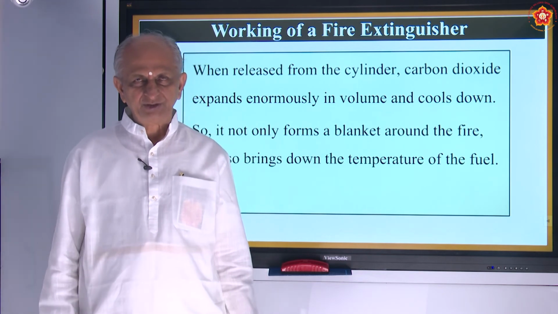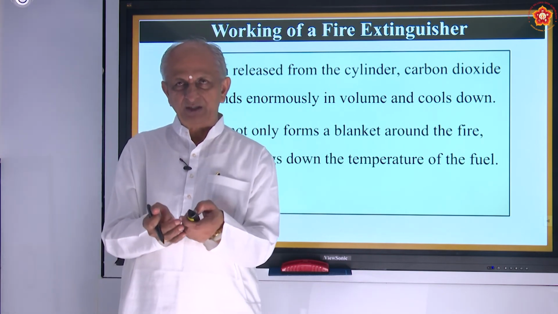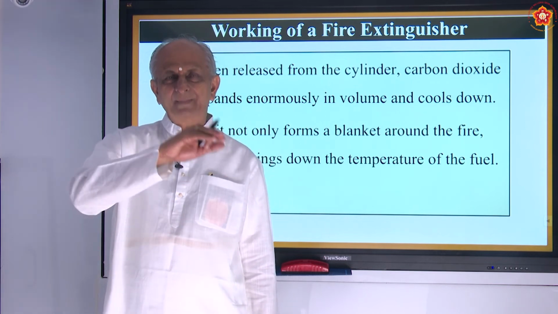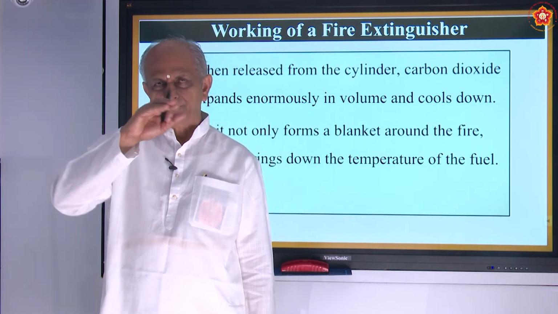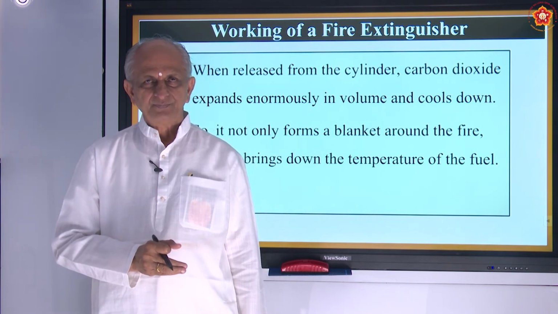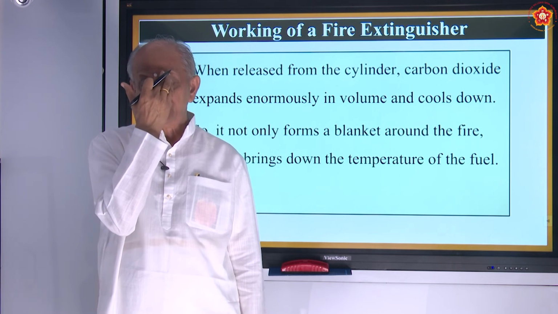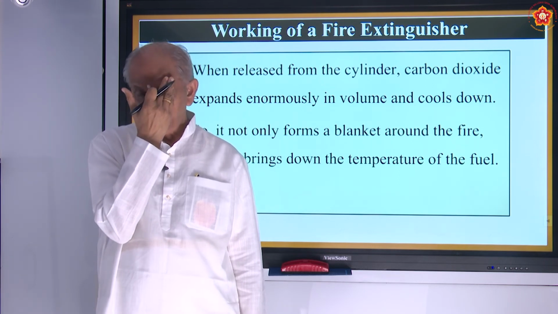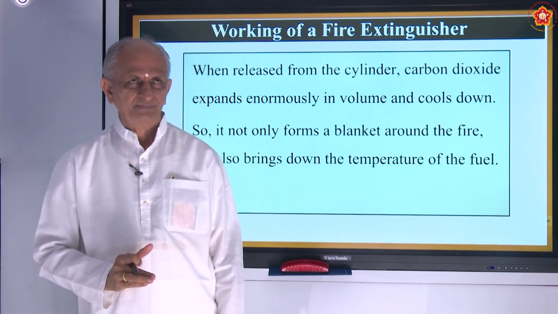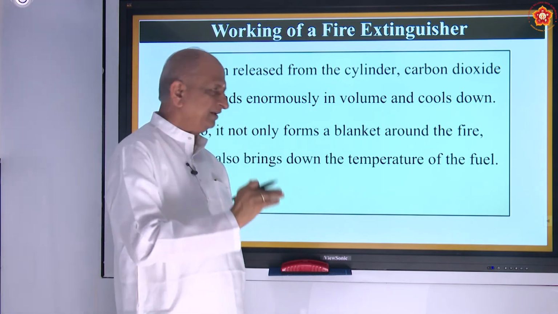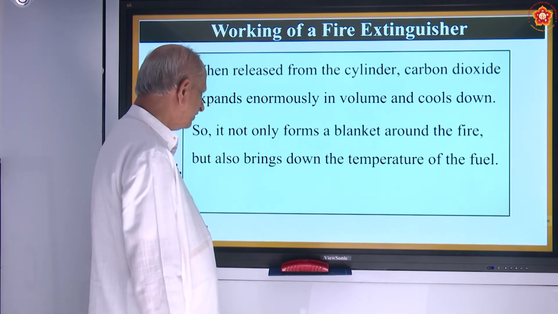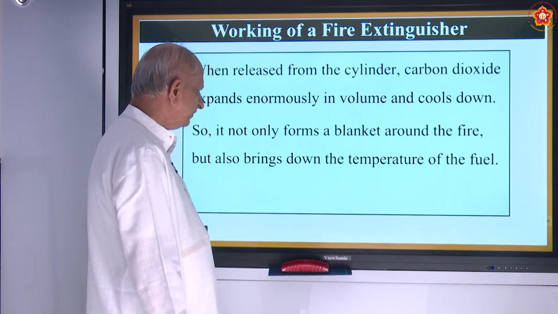Suppose carbon dioxide is sprayed on electrical gadgets, what does it do? It actually protects the equipment from the fire. It may stop the supply of oxygen, or it may decrease the heat. So both are possible. So it forms a blanket.